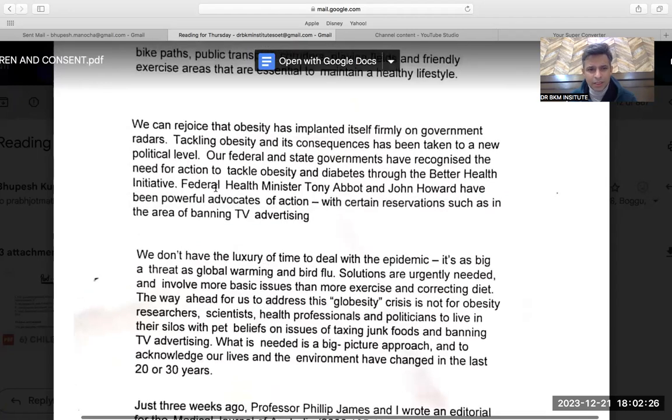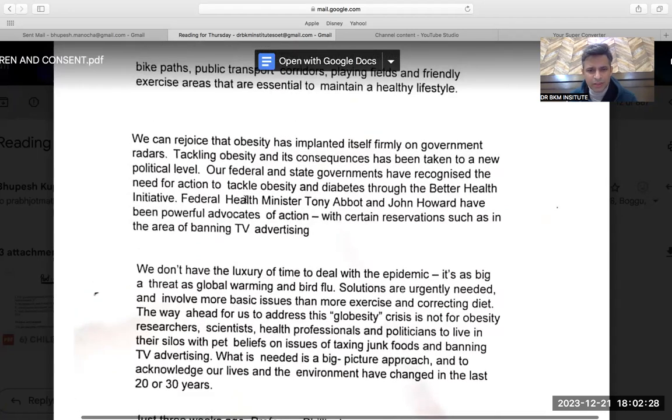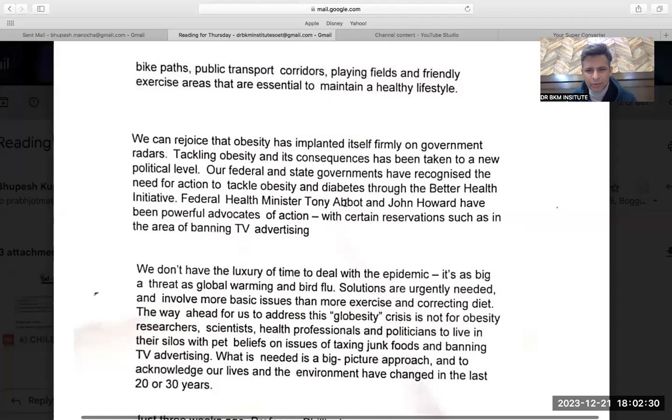We rejoice our federal and state governments; Health Minister Tony Abbott and John Howard have been powerful advocates of action with certain reservations, such as in the area of banning TV advertisement. So they are powerful people of action, but they have certain reservations, meaning certain restrictions, such as in the area of banning TV advertisement.